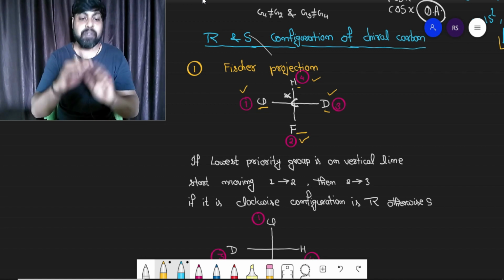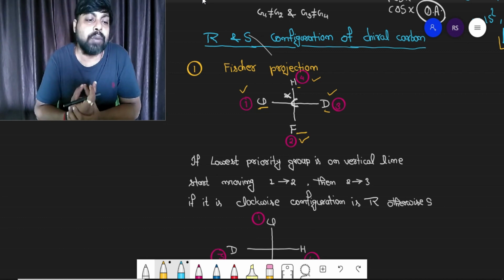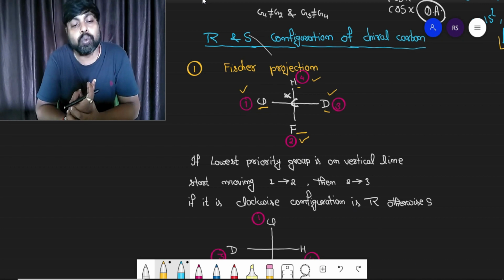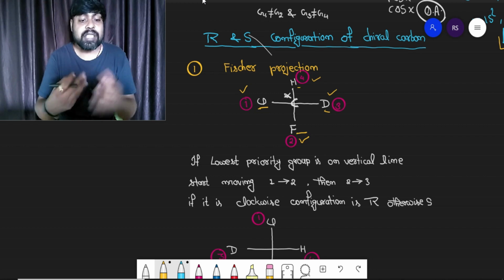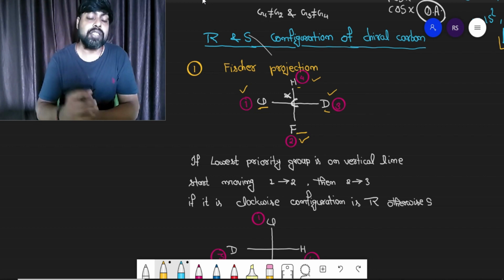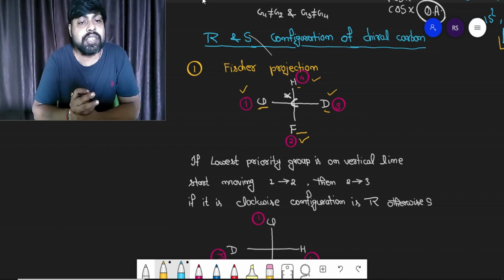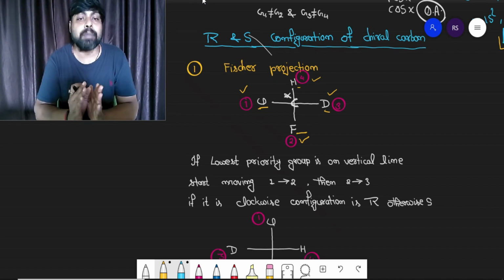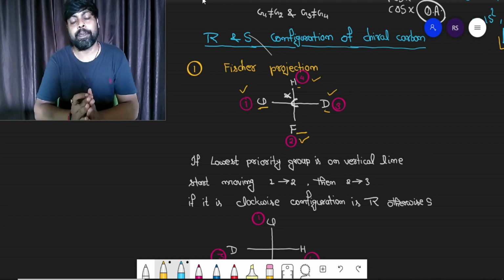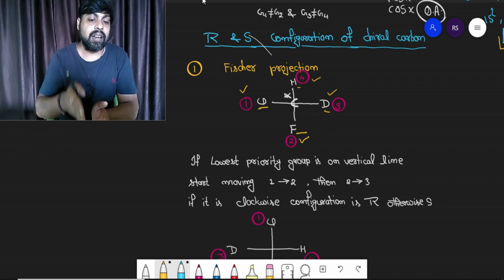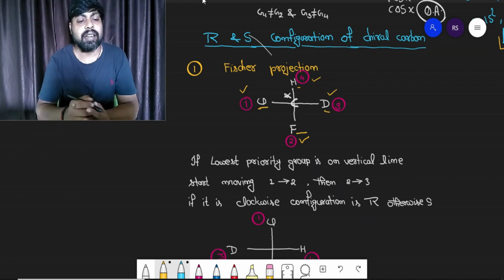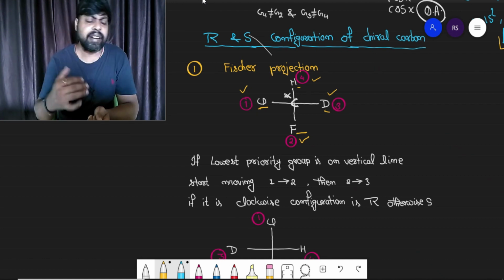You have to assign 4 priorities here because 4 atoms or groups of atoms are attached to the chiral carbon atom. Now according to the rule, how to assign the R and S configuration? Just look at the position of the lowest priority group. First case is if the lowest priority group is in the vertical line, either it can be on the above side or it can be on the bottom side.